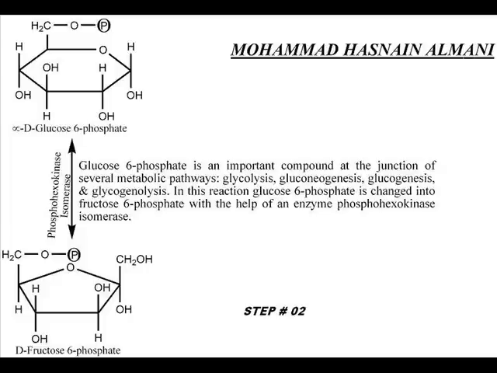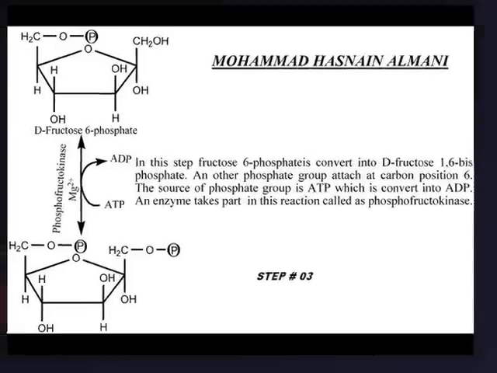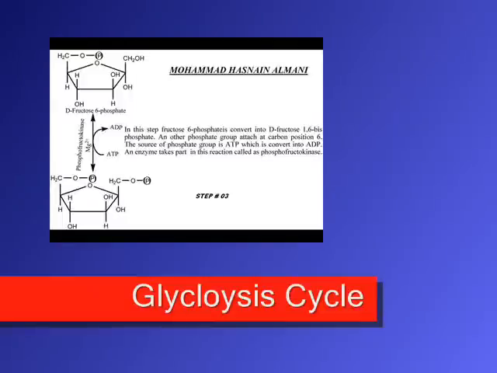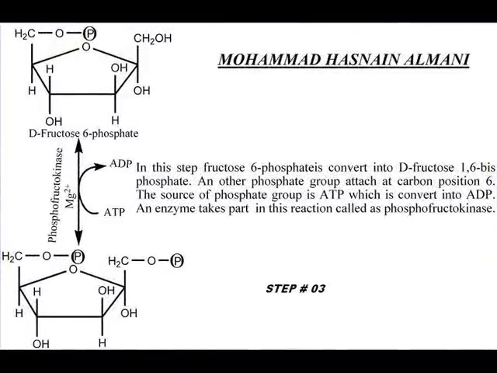glycogenesis, and glycogenolysis. In this reaction, glucose 6-phosphate is changed into fructose 6-phosphate with the help of an enzyme, phosphohexose isomerase. In this step, fructose 6-phosphate is converted into D-fructose 1,6-bisphosphate, and another phosphate group is attached at carbon position number 6. The source of the phosphate group is ATP, which is converted into ADP. The enzyme taking part in this reaction is called phosphofructokinase.